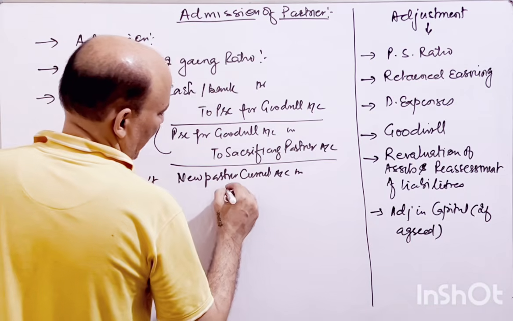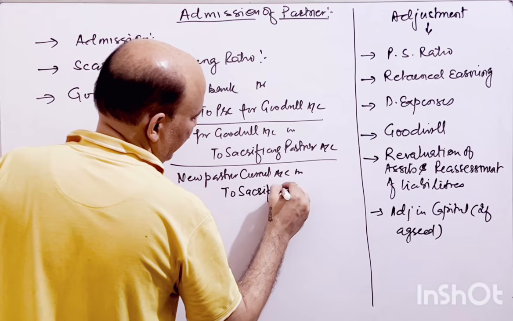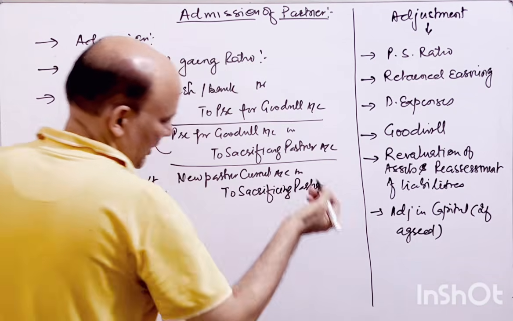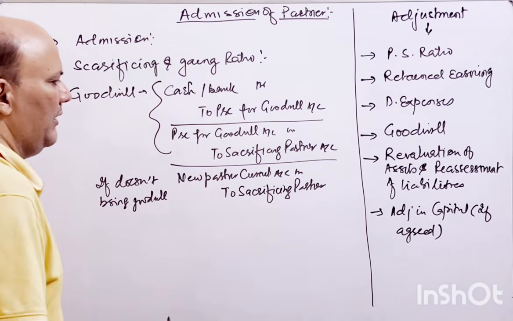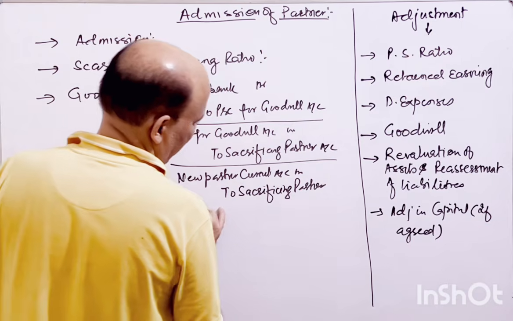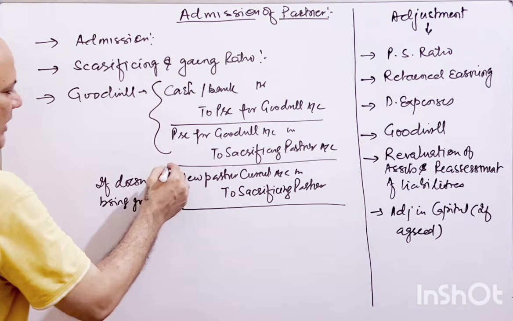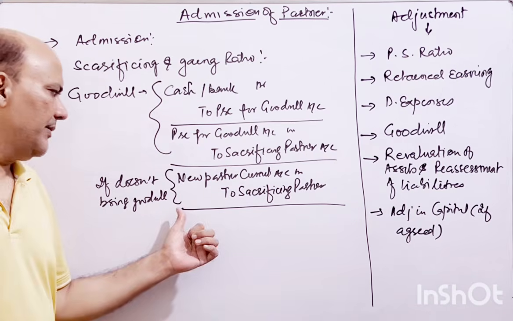So new partner's current account debit, to the sacrificing partners. Whomsoever the sacrificing partners are, their capital account or current account, as per the situation on the basis of which we are preparing the capital account, that account will be there. In their sacrificing ratio, right? This is the situation when the new partner is not bringing in goodwill.